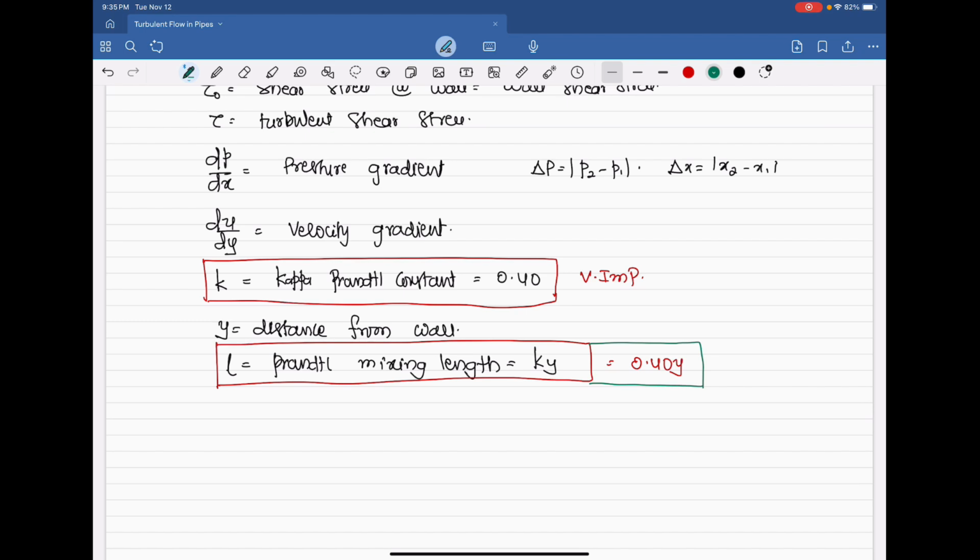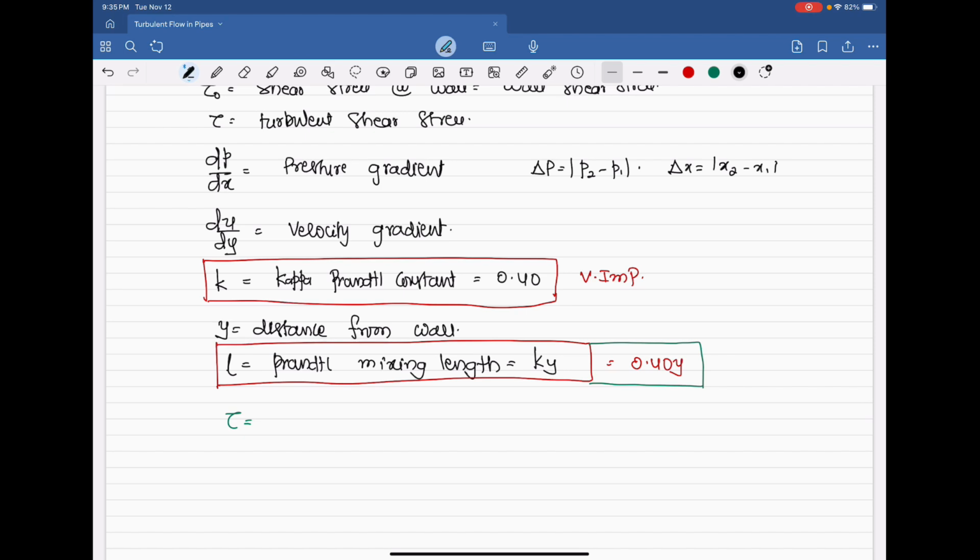How to find it? What is the formula for shear stress from your basic fluid mechanics? Please tell me. When you know the velocity gradient du by dy, from Newton's law, it is also a very important formula.